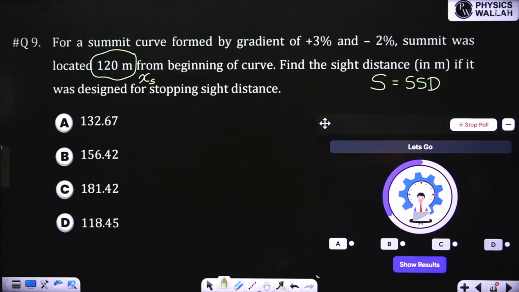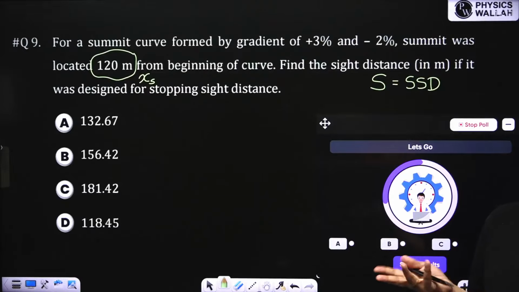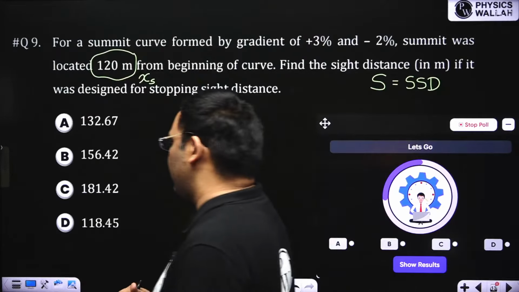Oh, very nice. You have solved very fast. Very good. That means you are revising the formulas very nicely. You can see most of the questions, if you are using the formulas nicely, you can easily solve. So you need to know the formulas perfectly.